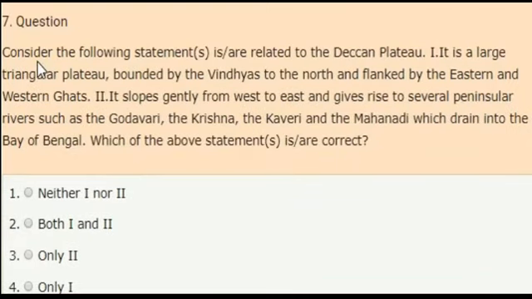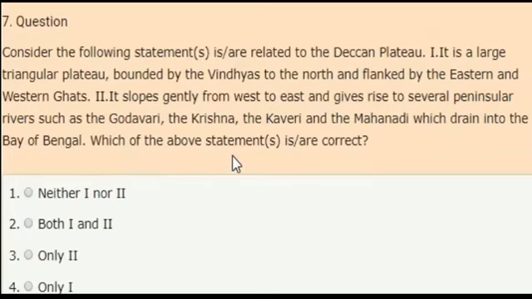Next question. Consider the following statements which are related to the Deccan Plateau. First statement, it is a large triangular plateau which is bounded by the Vindhyas to the north and flanked by the Eastern and Western Ghats. Second statement, it slopes gently from west to east and gives rise to several peninsular rivers such as Godavari, Krishna, Kaveri and Mahanadi which drain into the Bay of Bengal.